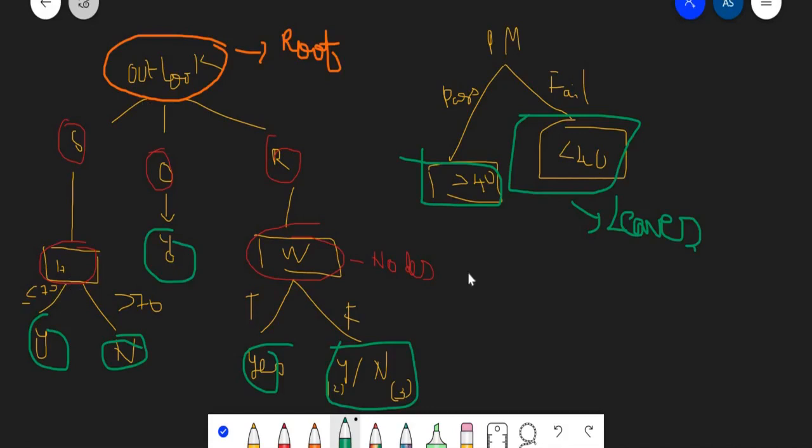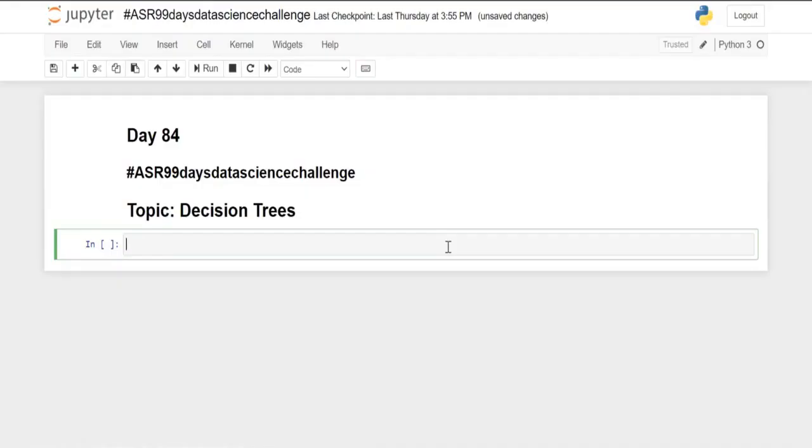And finally the part where a particular value splits is called the edges. Now let's move on to our Jupyter notebook and see how we can train our model based on decision trees. Firstly let's import our necessary packages.